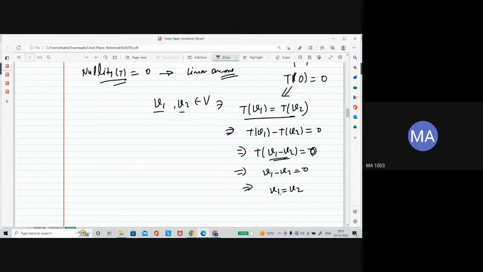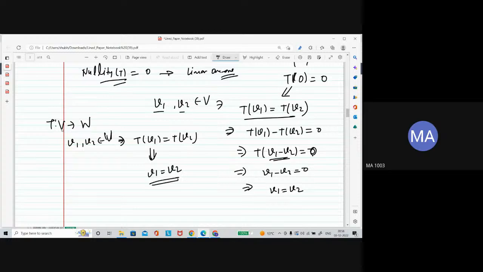So what is 1-1? Suppose you have a linear transformation from V to W. The linear transformation is said to be 1-1 if, for v1 and v2 from the domain, T of v1 equal to T of v2 implies v1 is equal to v2.